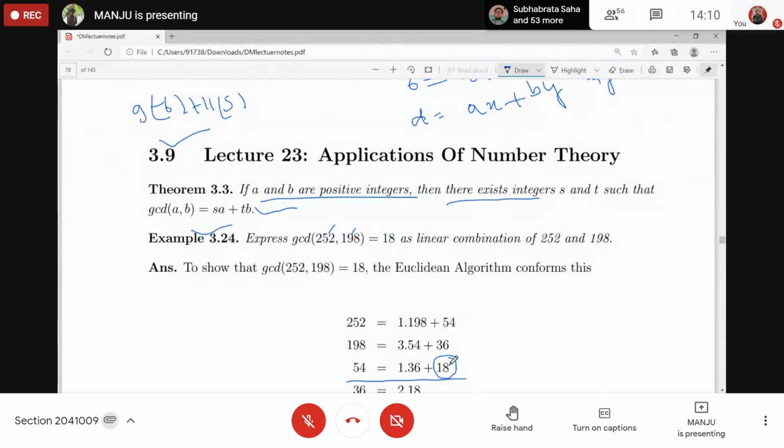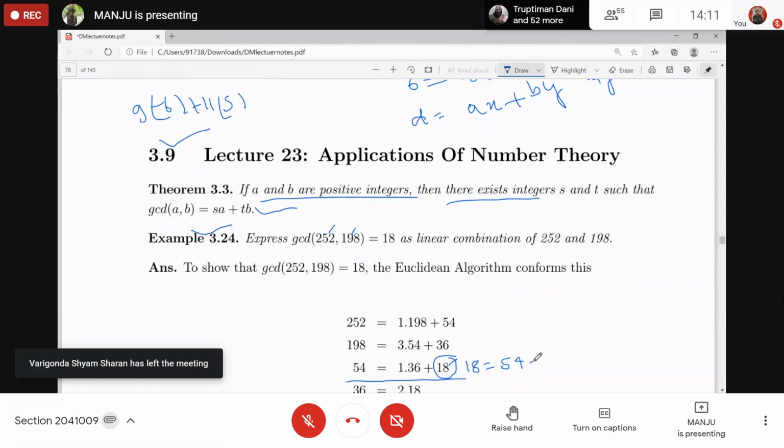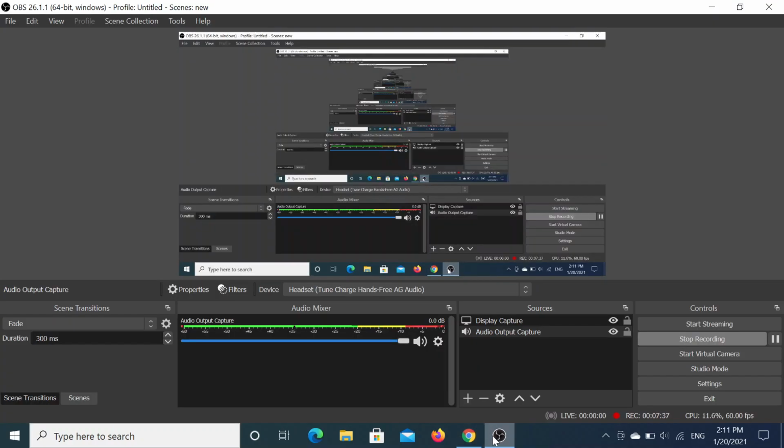So from the last term, what do you do? Start with the bottom and go up to the top. Why am I writing that? Start with the bottom. From this third equation, what do you get? You can write 18 as 54 minus 1 into 36, right? Am I audible? 54 minus 1 into 36, right?